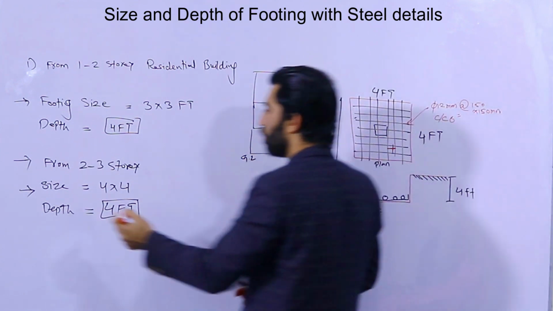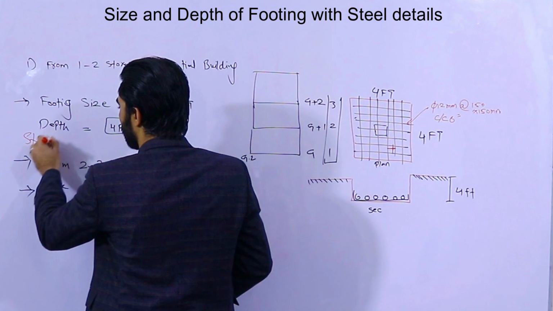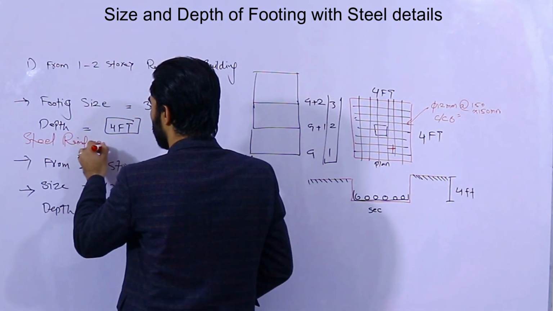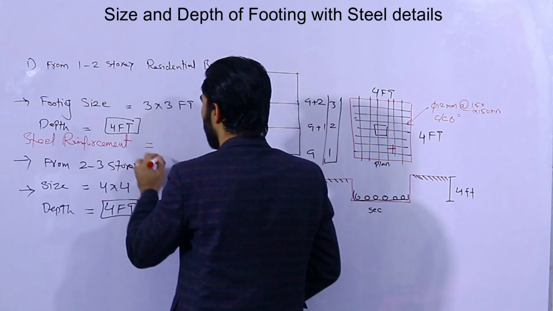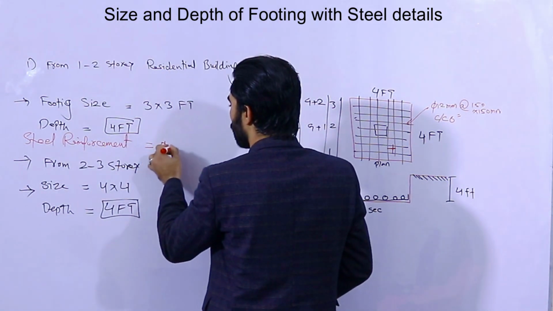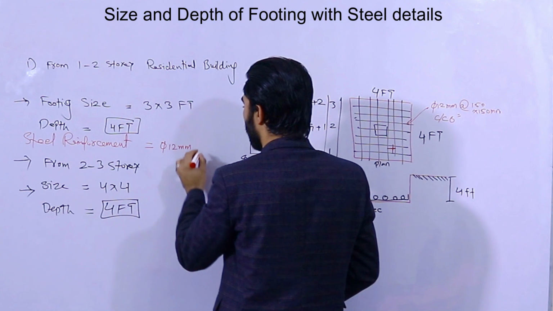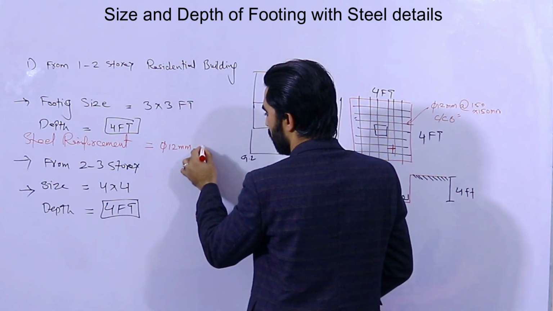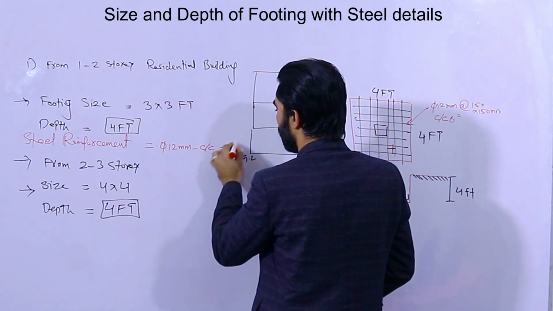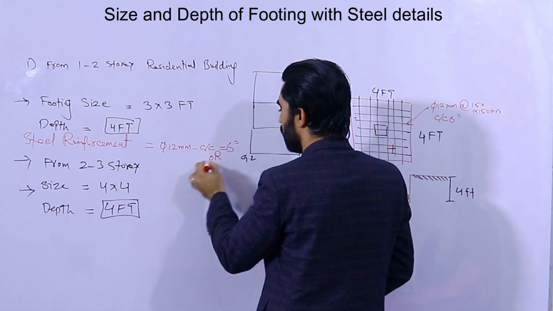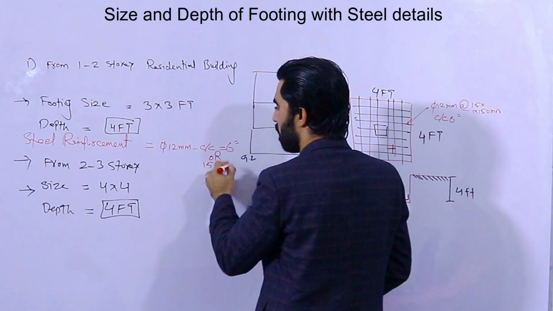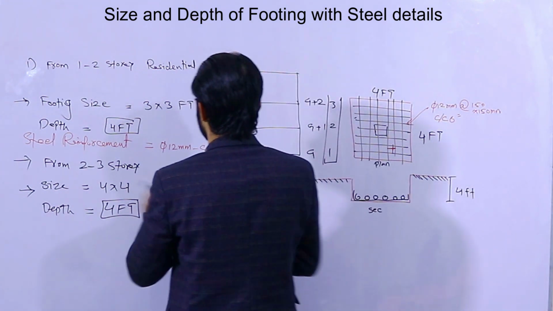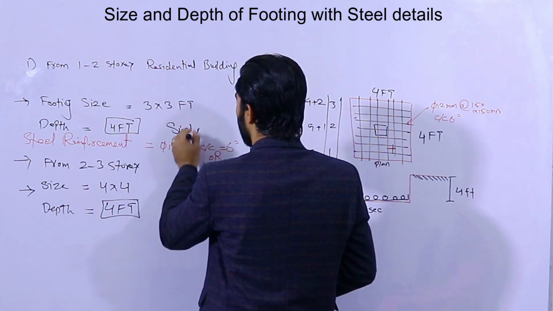So for steel reinforcement from 1 to 2 story, use 12 mm with the spacing of C/C equal to 6 inches, or you can say 150 mm. Got it? But it should be single mesh, not double mesh. Single mesh.